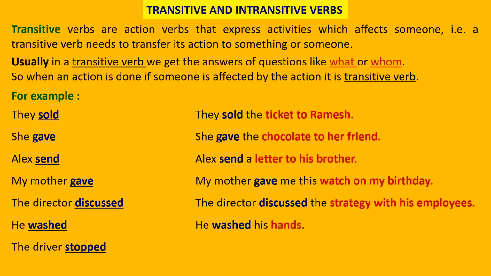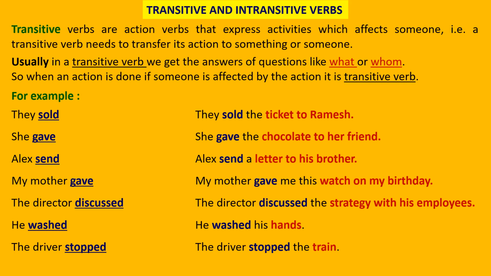He washed his hands. A small sentence. He washed. What did he wash? His hands. So again, the verb wash is transferring to his hands. The driver stopped the train. The driver, what did he stop? You are getting the answer of what. Remember, he stopped the train, and his action of stopping is passing on to the train.